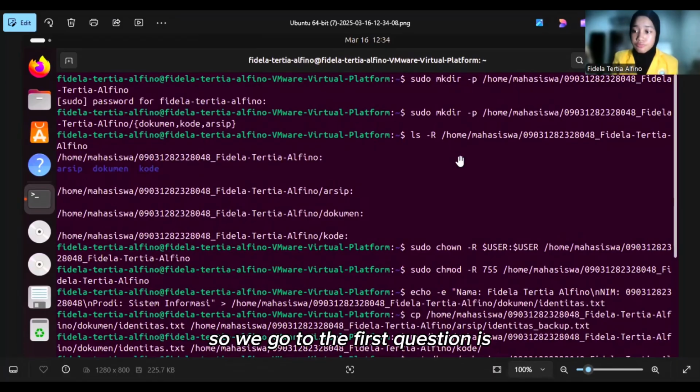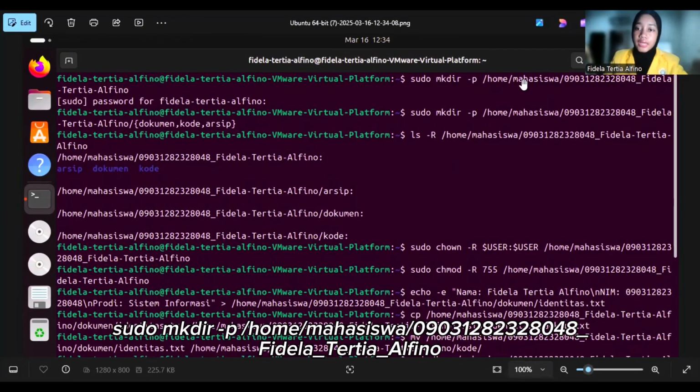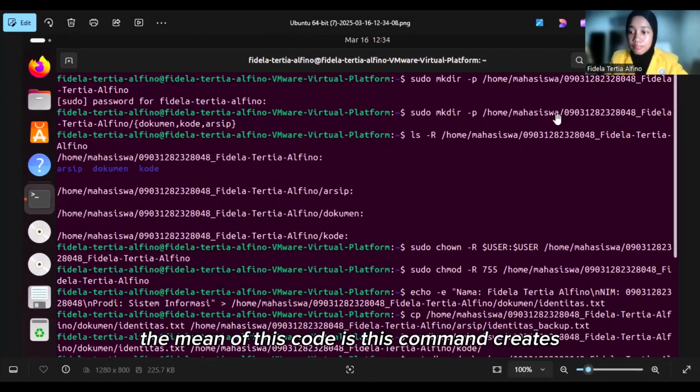So we go to the first question, which is about directory structure. In section A, creating the main directory, I use the code sudo mkdir -p /home/mahasiswa/nim_my_name. This command creates the main directory nim_my_name inside /home/mahasiswa, and the -p ensures that if the parent directory /home/mahasiswa does not exist, it will be created. And sudo is used because this directory might require administrative privilege for modification.